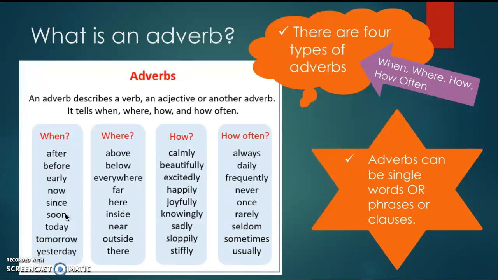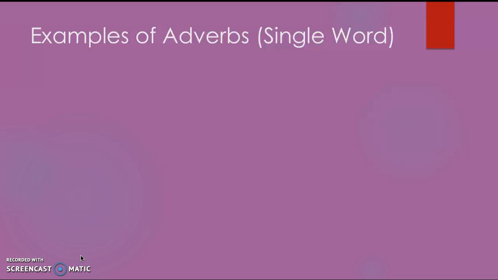And then on the side, I have this little star, just a reminder that adverbs can be single words or phrases or clauses. So if you look at the chart on the left side, I did list a couple examples of some adverbs. Those are all single word adverbs. So for when, after, before, early. Where, you have above, below, and outside. For how, calmly, happily, knowingly. And for how often, there's always, frequently, never. The list goes on. So, some examples of single word adverbs.